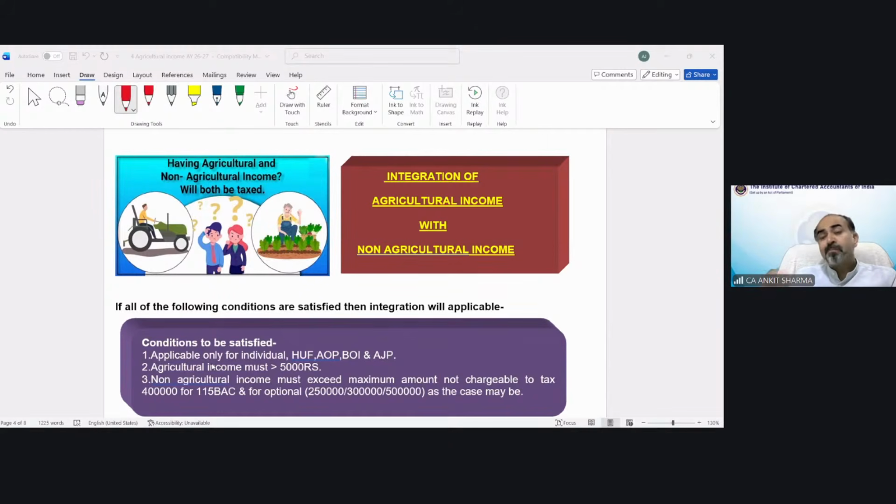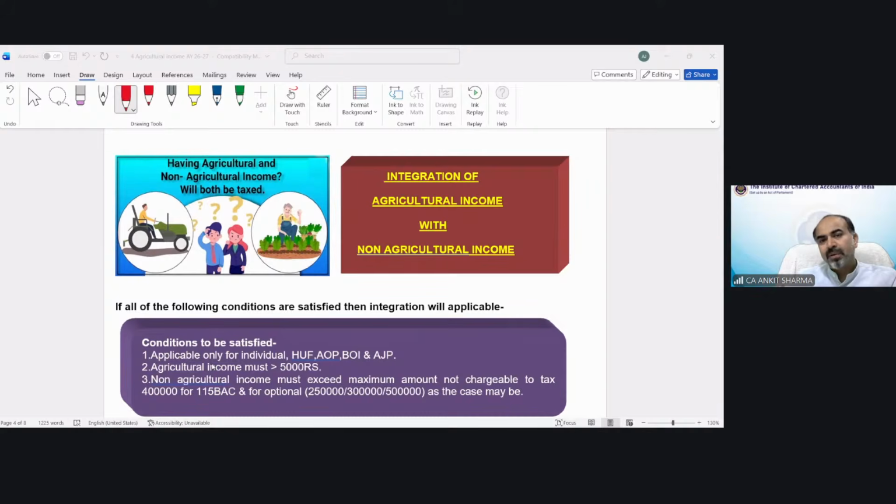We can call them pure farmers. So for those farmers, the agricultural income is 100% exempt. Whether you have 10 crores, 20 crores, 50 crore, 500 crore rupees of agricultural income, if you are a pure farmer, there is no tax liability there.